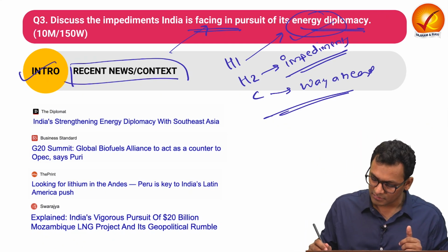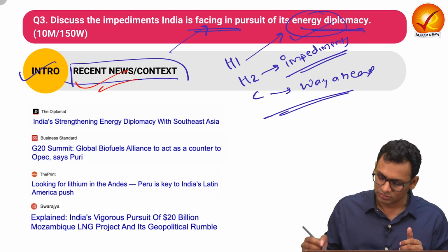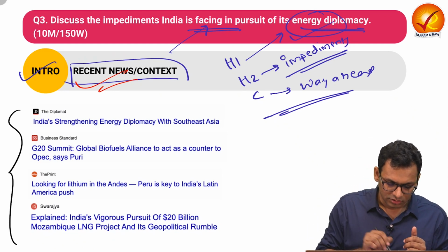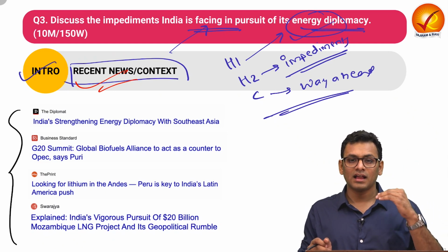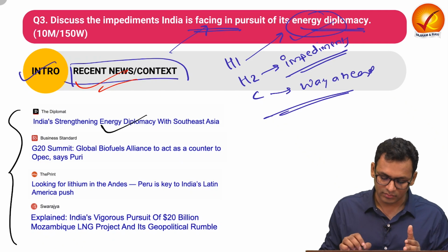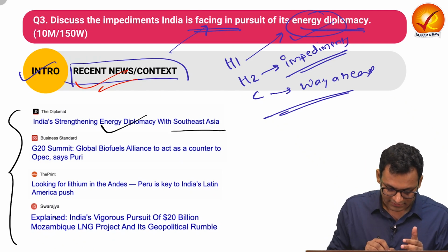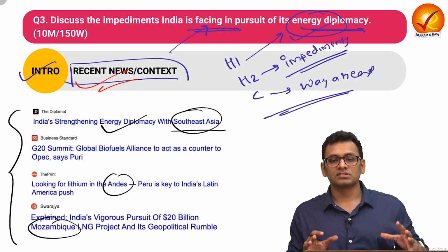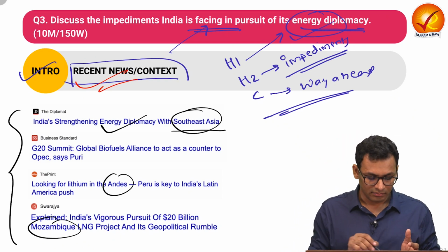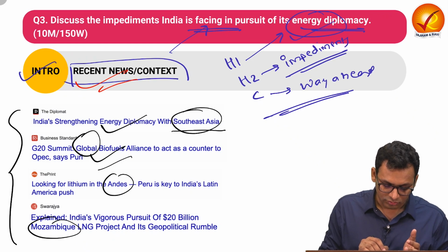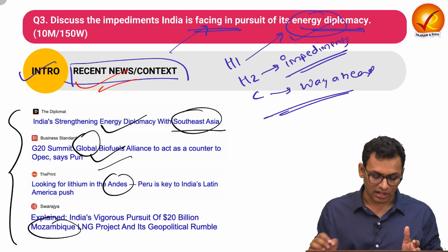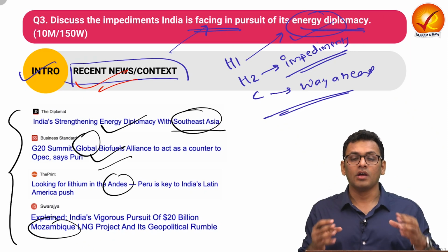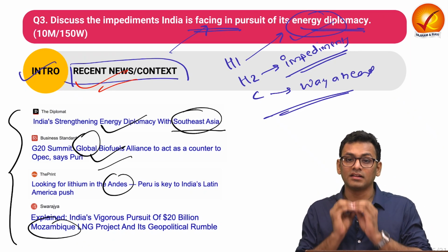In the introduction, as I mentioned, you can talk about the recent news and the context. Over here, you can list down how exactly India is actively pursuing energy diplomacy with different nations. We have seen different countries with respect to the same. India is not just making sure there are bilateral relationships, but is also putting in efforts with respect to the entire global community. We witnessed how the Global Biofuel Alliance is also part of India actively pursuing energy diplomacy.